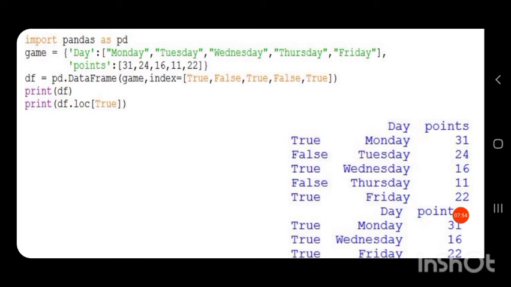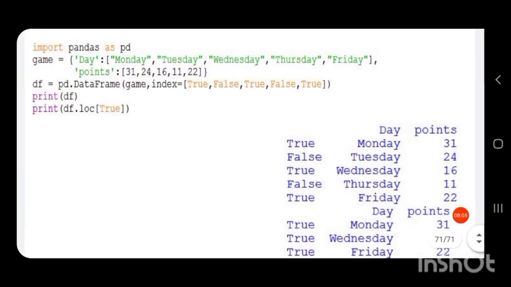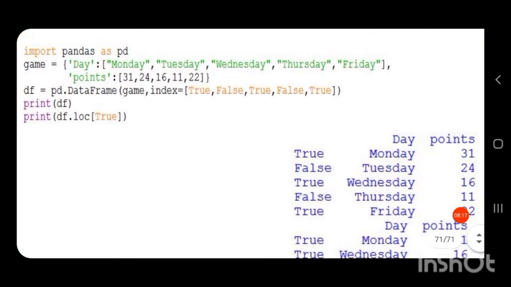There is another key called points, and it has a list of numbers as its value. These numbers are the number of points obtained in a certain game on each day: on Monday this many points, on Tuesday this many points, and so on.